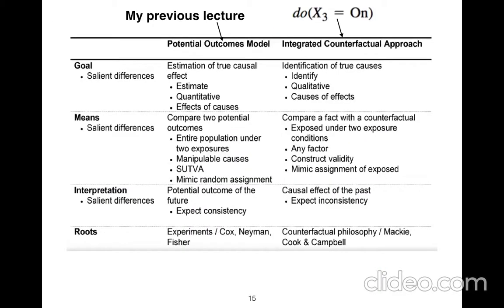So in the counterfactual approach, your interpretation is the causal effect of the past, but the interpretation in the potential outcome framework is a potential outcome of the future. And as I said, it has roots in Cox and Fisher, but the new approach is done by people like Campbell, Cook, and of course Judea Pearl.